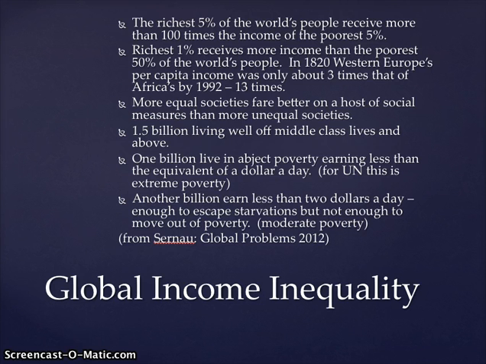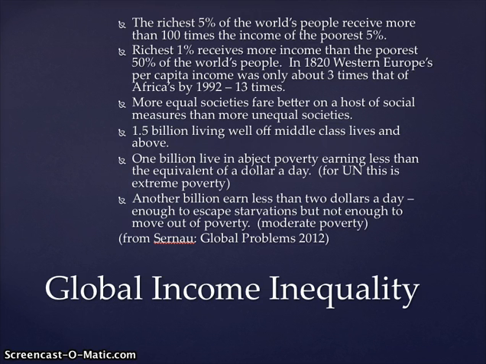According to reports from the United Nations, Human Development Reports, and social indicators, more equal societies tend to fare better in a host of social measures than more unequal societies. We see 1.5 billion people living relatively well-off, middle-class lives and above across the globe, while at the same time we see 1 billion people living in abject poverty, earning less than $1 a day.